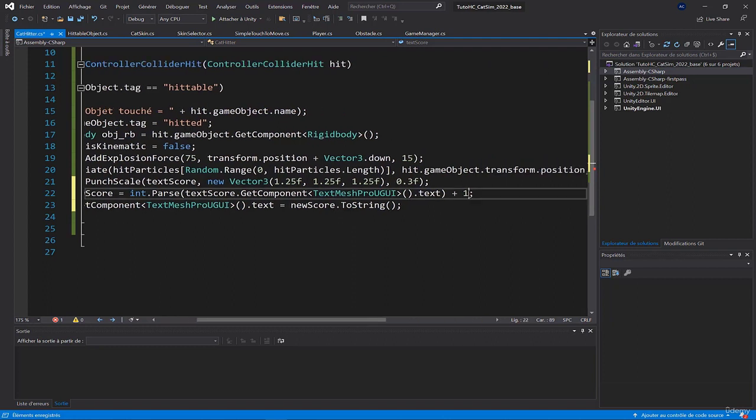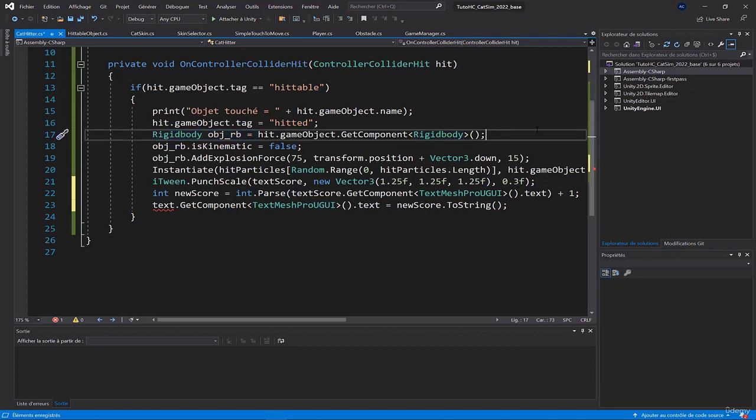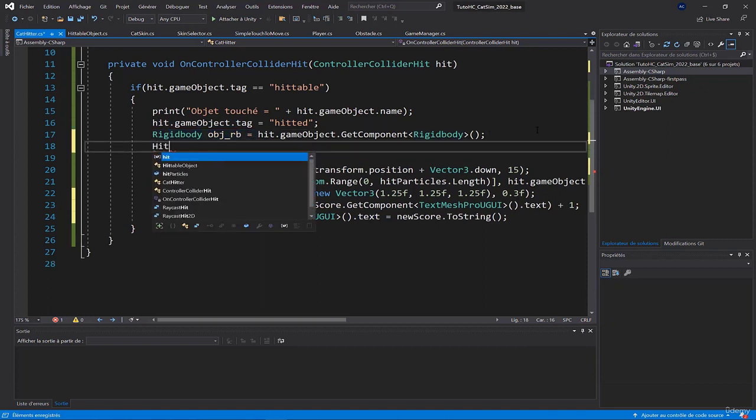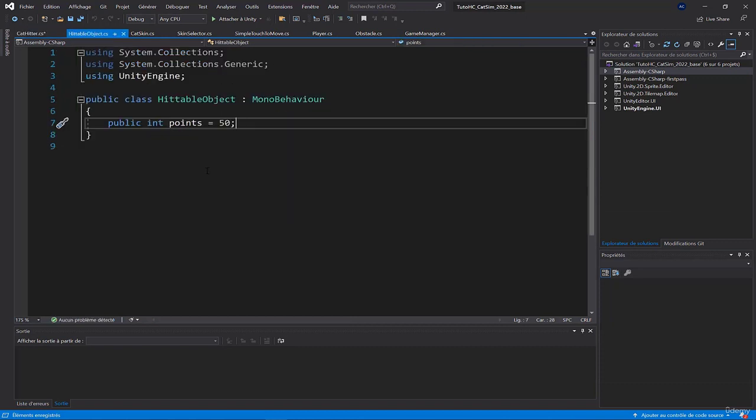And instead of adding 1 to our score, this time we're going to add, we recovered the rigid body here. I'll do the same thing. I'll recover the hittable object. I'll call it HO, and I'll say that it's equal to hit.gameObject.GetComponent, and I won't recover the rigid body, but I recover the hittable object, which is the script that we created ourselves and which contains points.